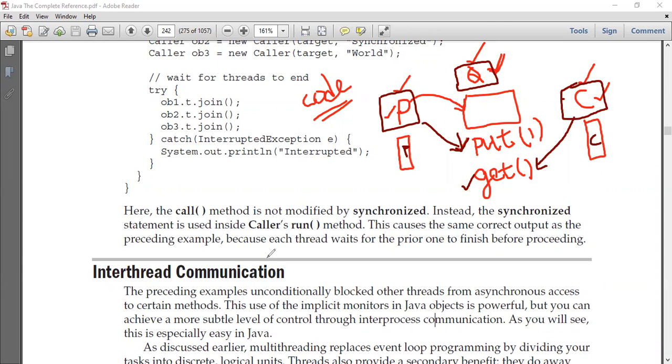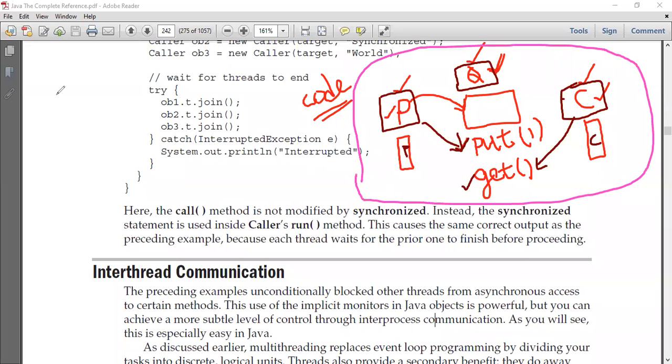This is the overview of this code. Have you understood this? This is how we are going to implement it. This is the overview.